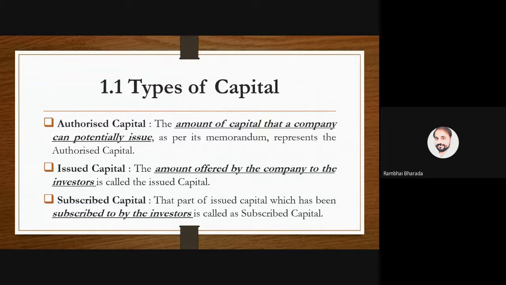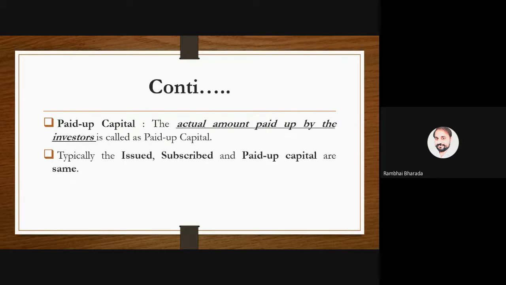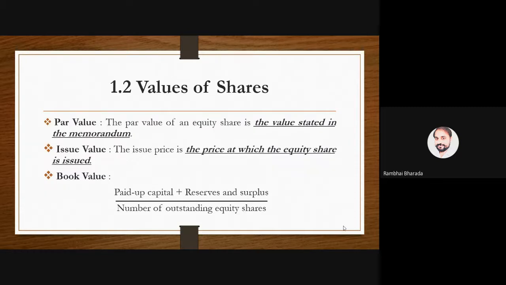Similarly, companies have a particular amount permitted by the Memorandum of Association and Companies Act, the maximum capital the company can issue. That is authorized capital. Issued capital is the amount offered to potential shareholders. Subscribed capital is the amount subscribed by investors, unsubscribed capital is the amount not subscribed, and paid up capital is the actual amount paid by investors. In most cases, issued capital, subscribed capital, and paid up capital are the same.